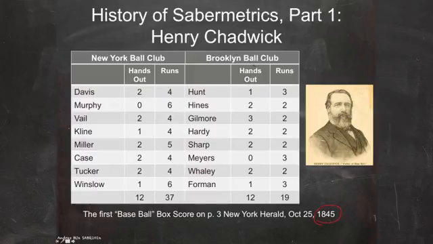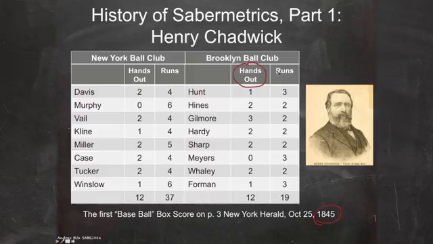What they record in this really crude box score are hands out. Now, hands out here, for each of the players on each of the teams, records the outs made by each of these players. So if they were put out as they batted the ball, or they were struck out, or they were tagged out on the base paths as a runner, it was recorded here in the hands out column. Otherwise, they scored a run.